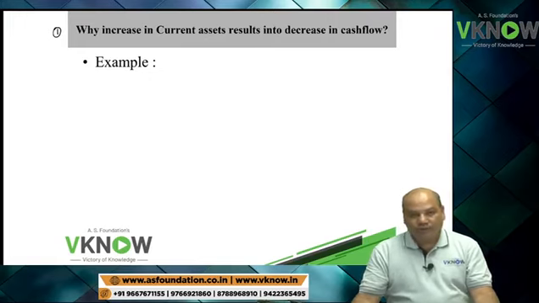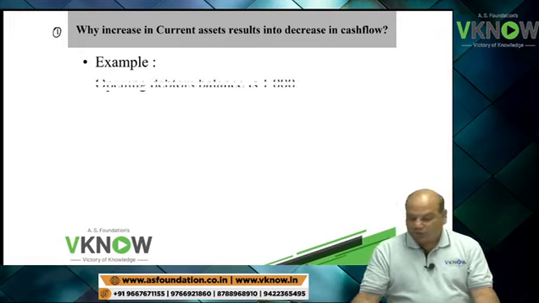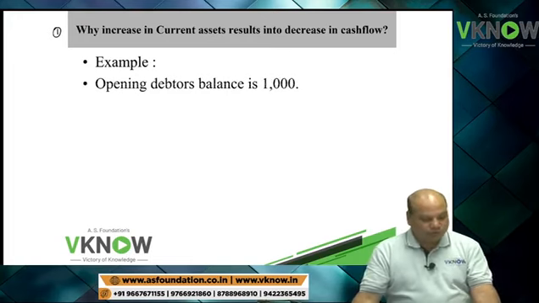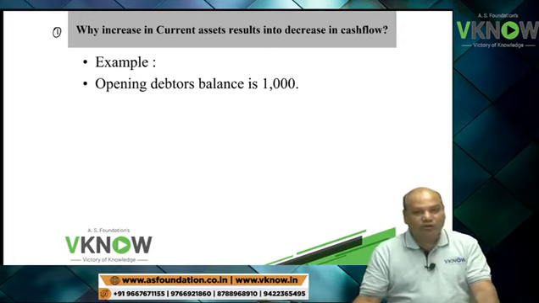That was your query. Queries can be answered with the help of some example. So first query was, why increase in current asset results into decrease in cash flow?